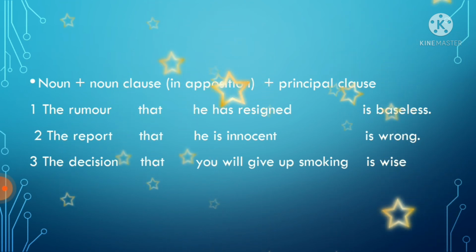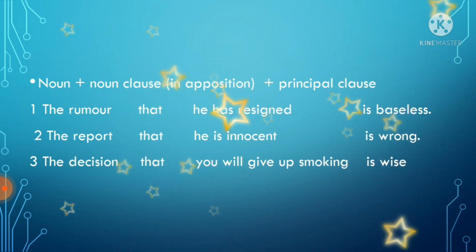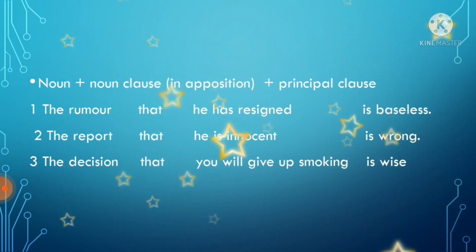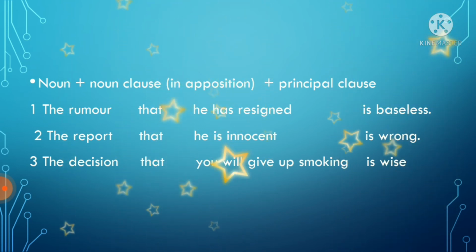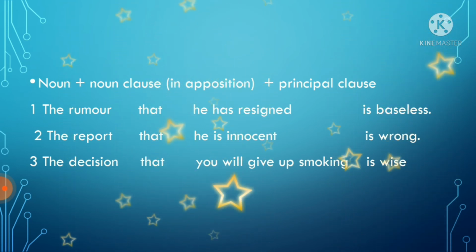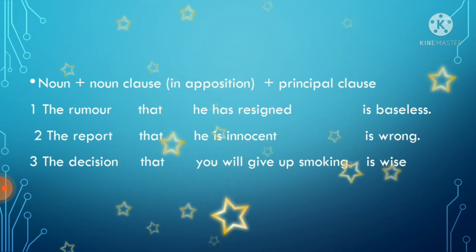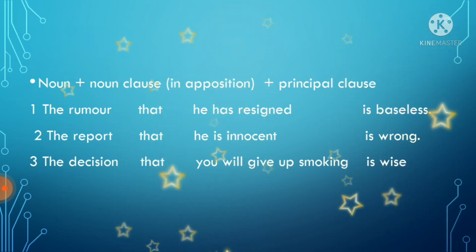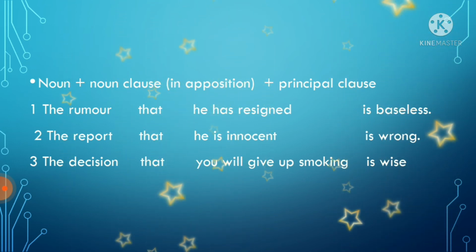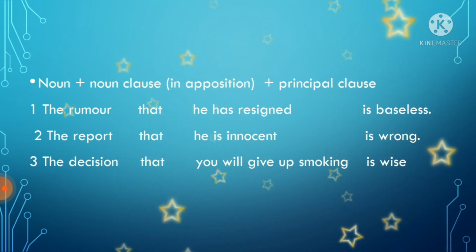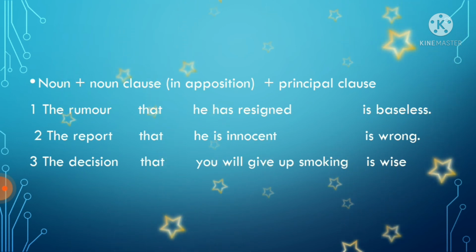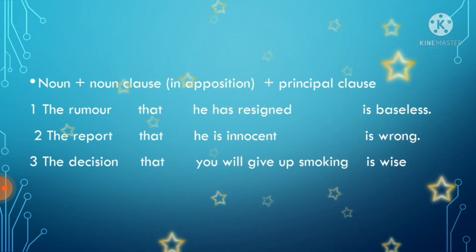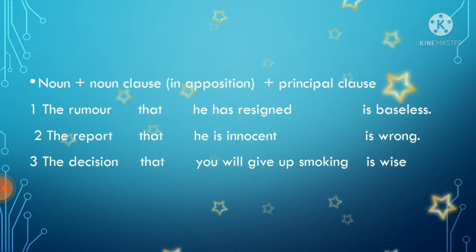But the principal class is baseless, is wrong, is wise. The rumour is baseless, one sentence. The report is wrong, one sentence. The decision is wise, one sentence. But in opposition, a noun class is also made by using conjunctions or connective words like this. The rumour that he has resigned is baseless. The report that he is innocent is wrong. The decision that he will give up smoking is wise.